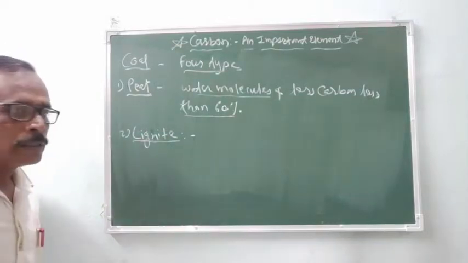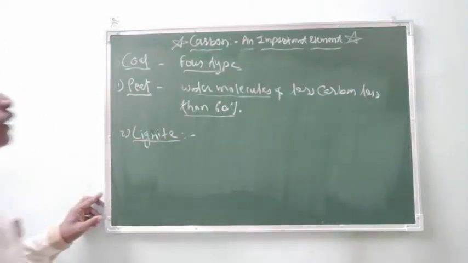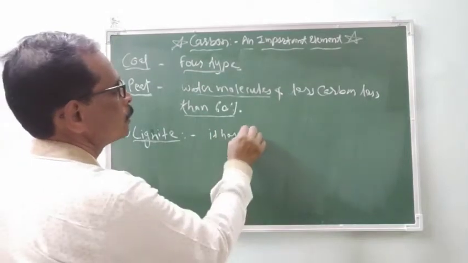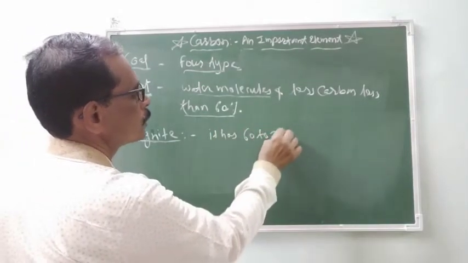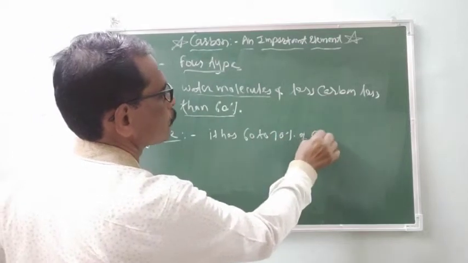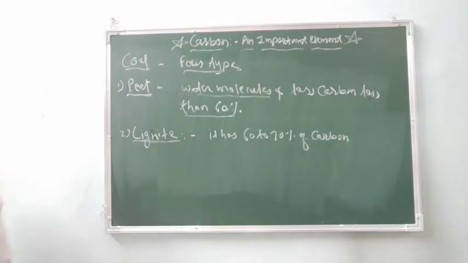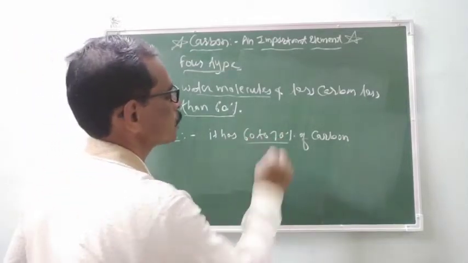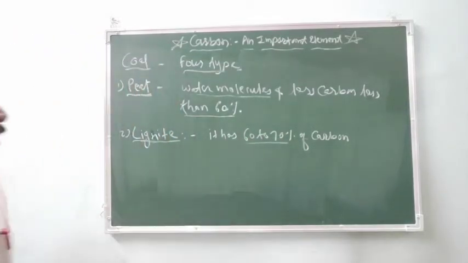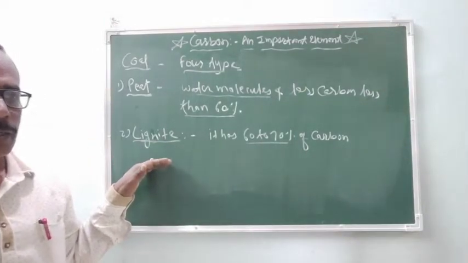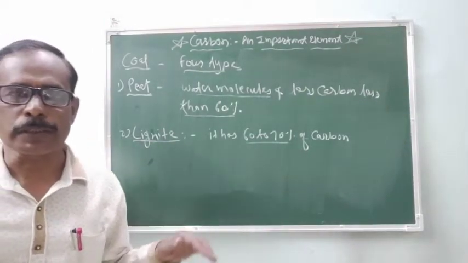Lignite. The lignite has 60 to 70% of carbon. It is the second step in the formation of the coal. Lignite is the second step in the formation of the coal, and it has 60 to 70% of the carbon in the lignite. Peat is converted into the lignite due to the pressure and temperature.